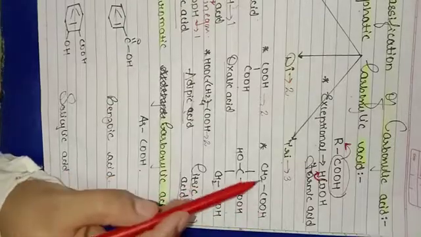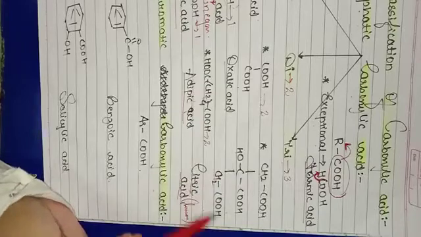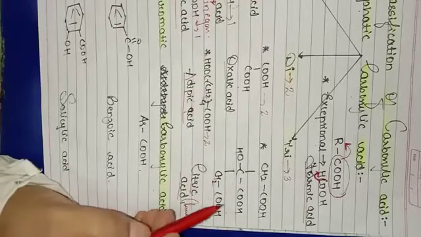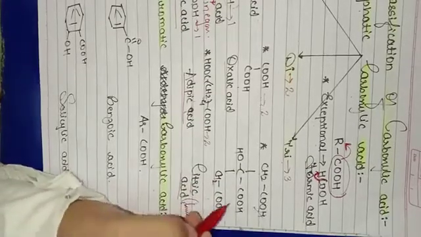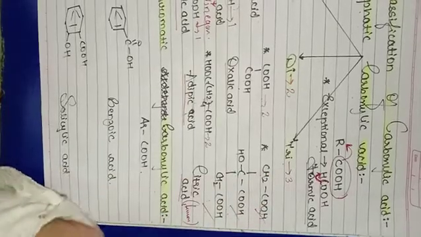Okay, so CH2COOH, COOH, CH2COOH. This is your citric acid. It contains how many carboxylic groups? Three. So it comes under tricarboxylic acid.